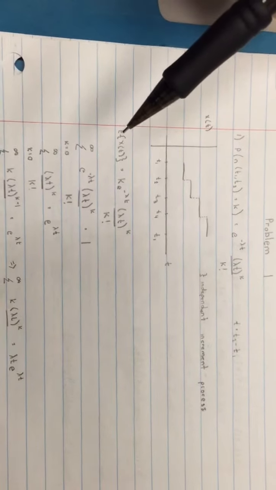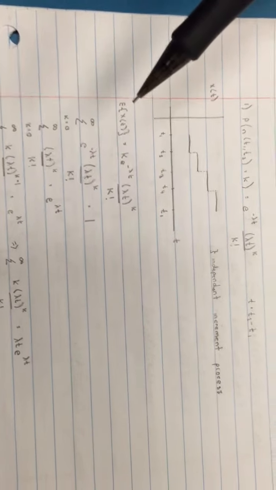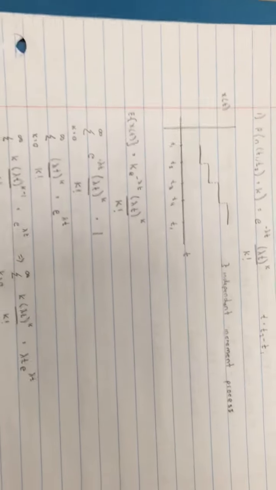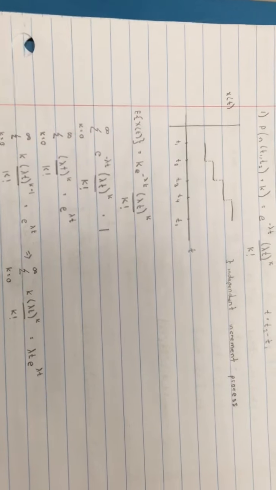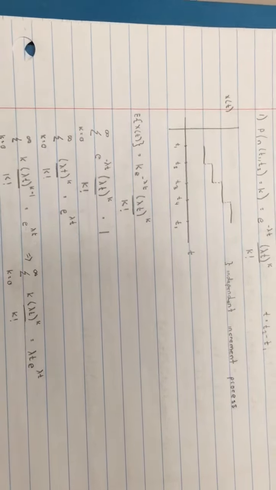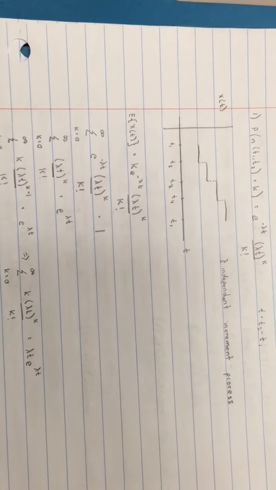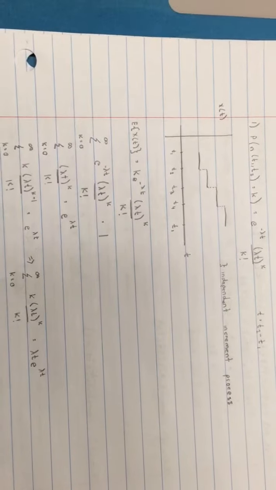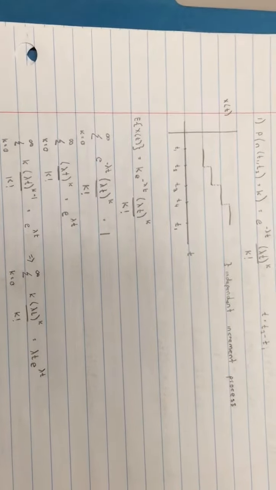In the first part, we are asked to find the expected value of X(t). If you go back and think about the expected value of a Poisson distribution before, you would remember that it is simply lambda. But now this is a Poisson process with respect to time. It's not going to be just lambda anymore because there's also a factor of time. Using our intuition, we can predict that the expected value of X(t) is going to be lambda with respect to time, so lambda t.